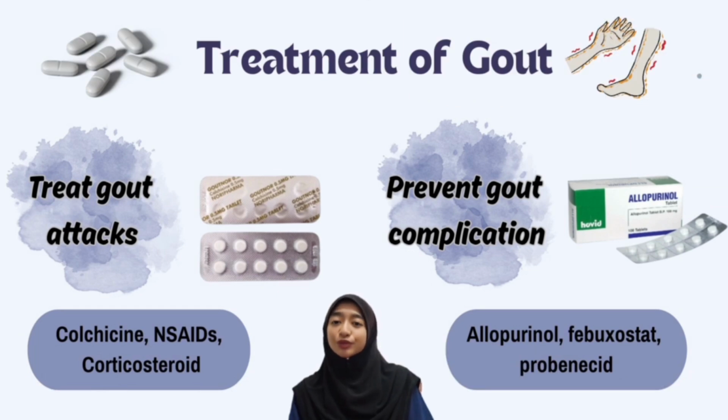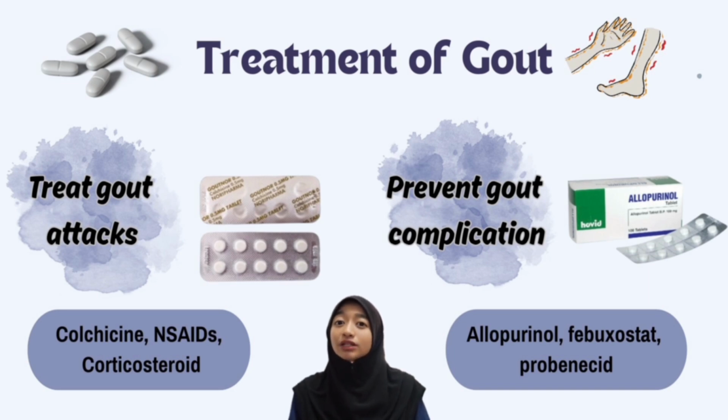Next, I will explain the treatment of gout. Gout treatment can be divided into two main goals: treating acute gout attacks and preventing gout complications. First, for acute gout attacks, the aim is to reduce pain and inflammation. The medications commonly used include colchicine, NSAIDs, and corticosteroids. Colchicine helps to reduce inflammation caused by uric acid crystal deposition, while NSAIDs and corticosteroids help relieve pain, swelling, and redness during an acute attack.